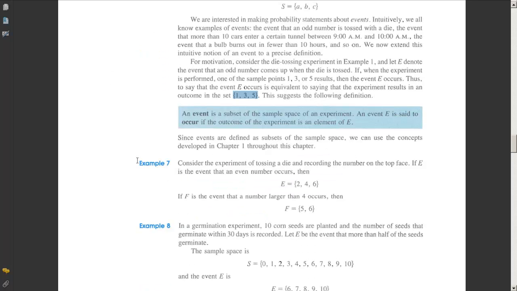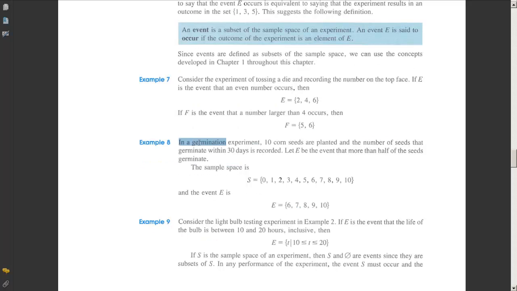So let's look at example 7. Consider the experiment again of tossing a die and recording the number on the top face. If E is the event of getting an even number, this is just what we said, and if F is the event of getting a number larger than 4, then F would be this subset. It's a subset of the sample space.